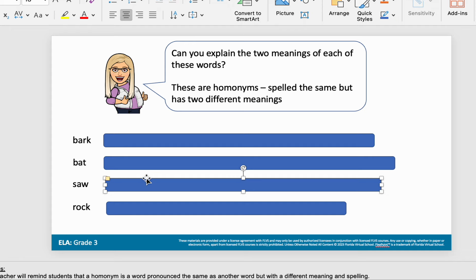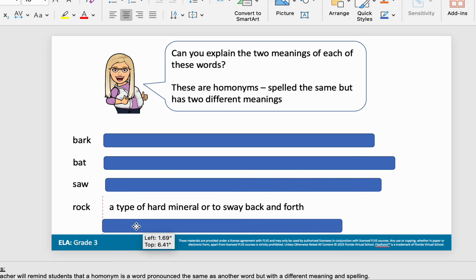Next, I have rock. Rock on! You did so good. But then I also know rock as in there was a really big rock in my shoe. So I know a rock is a type of hard mineral, and I also know rock like a baby. You rock a baby back and forth.